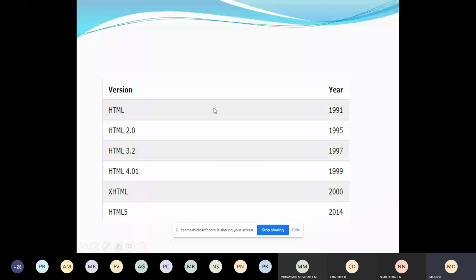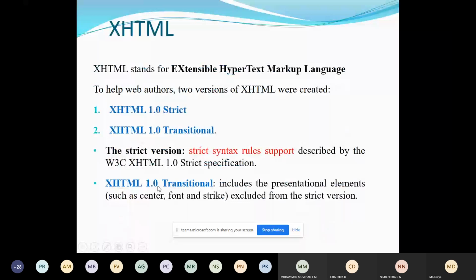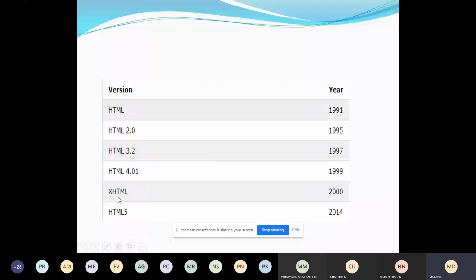We have different versions. You can see these are the different versions of HTML. The first version started in the year 1991 by Tim Berners-Lee. The latest version is HTML5. The previous version of HTML is XHTML.